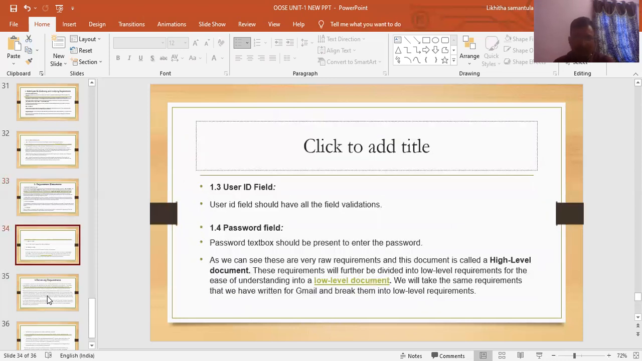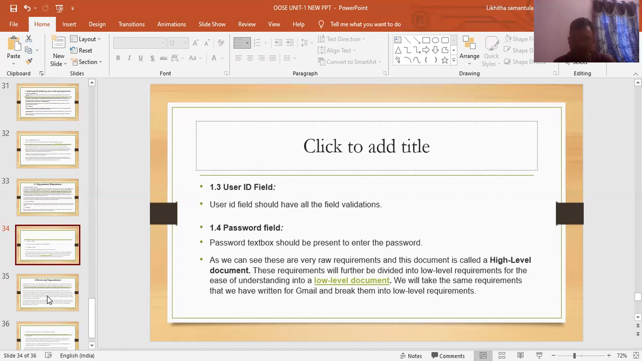User ID field: the User ID field should have all the field validations. Password field: a password text box should be present to enter the password. So this is the requirement document for a website. As we can see, these are very raw requirements, and this document is called high level documentation. This document will further be divided into low level requirements for ease of understanding, which is low level documentation.